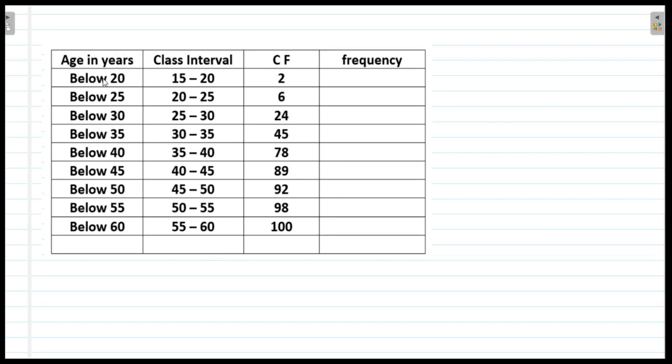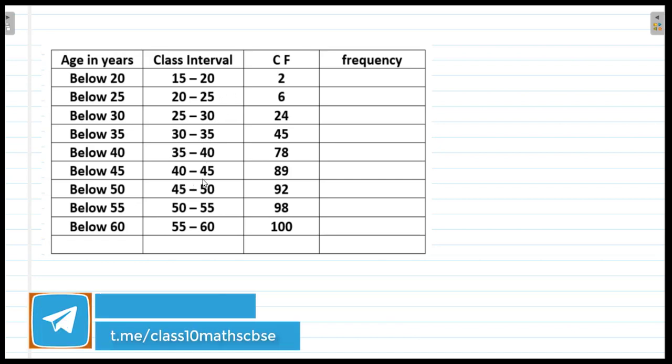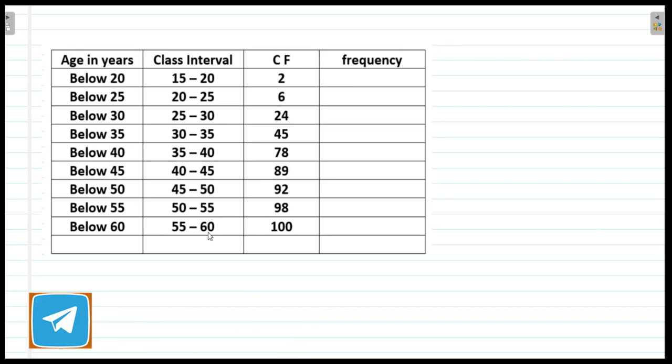If you see here, there is a difference of 5. 20, 25, 25, 30, 35, 40, everywhere there is a difference of 5. So we will choose our class interval as 15 to 20, difference of 5. 20 to 25, then 25 to 30, then 30 to 35, 35 to 40, 40 to 45, then 45 to 50, 50 to 55, and then 55 to 60.